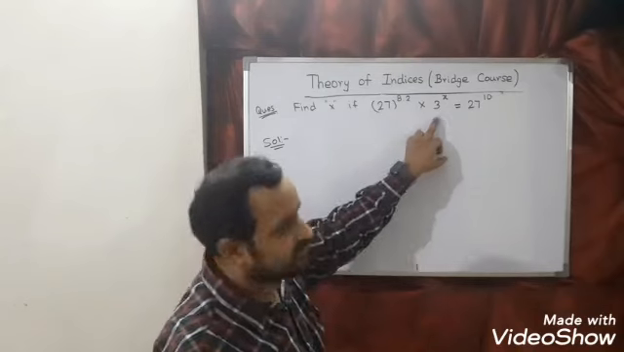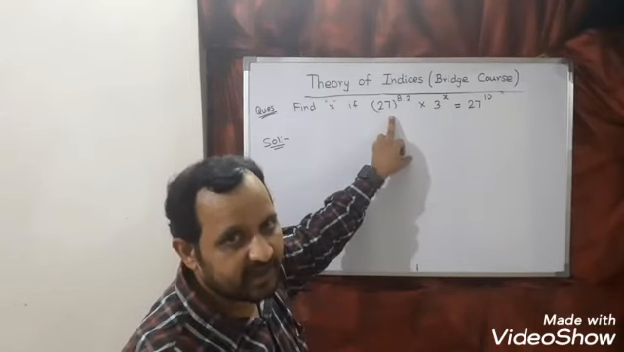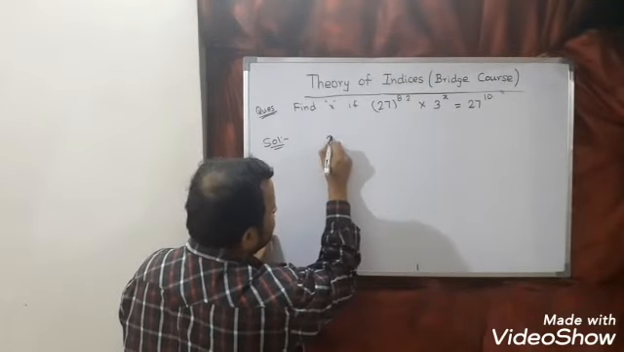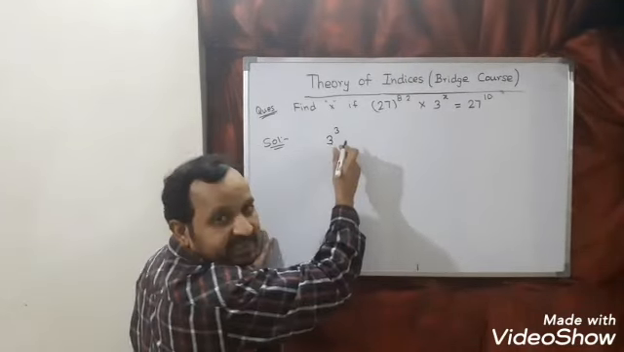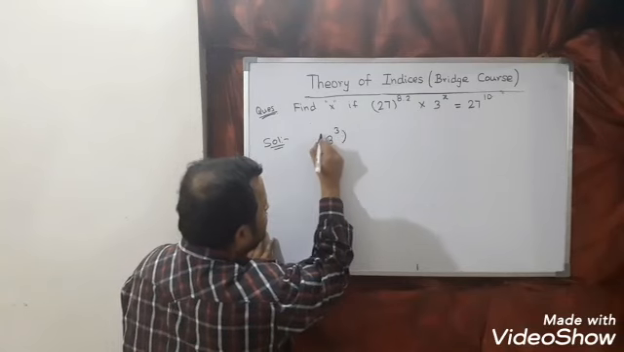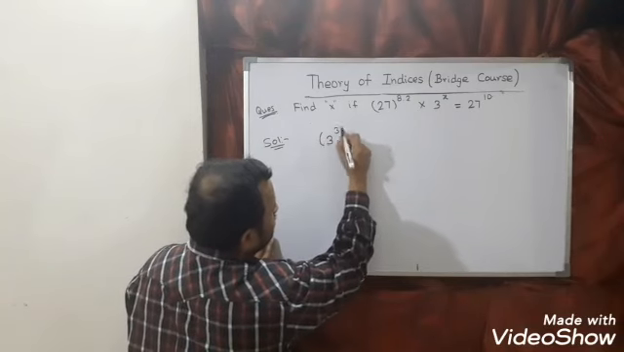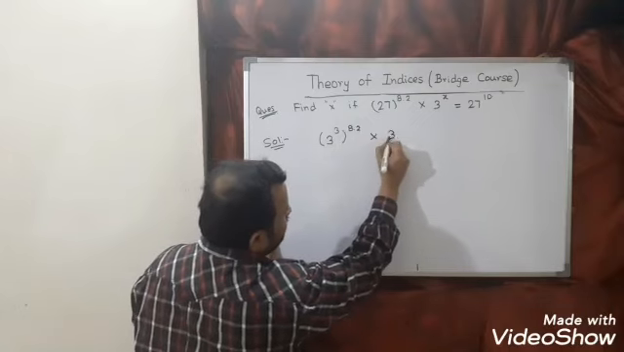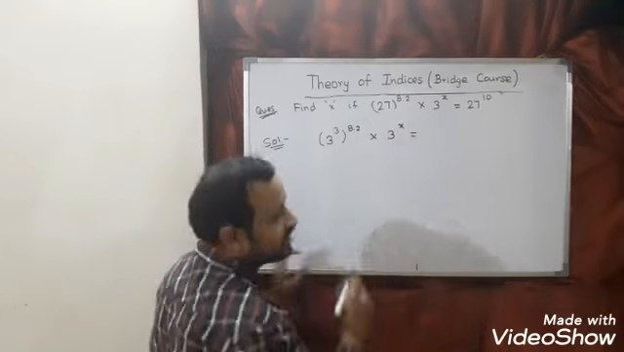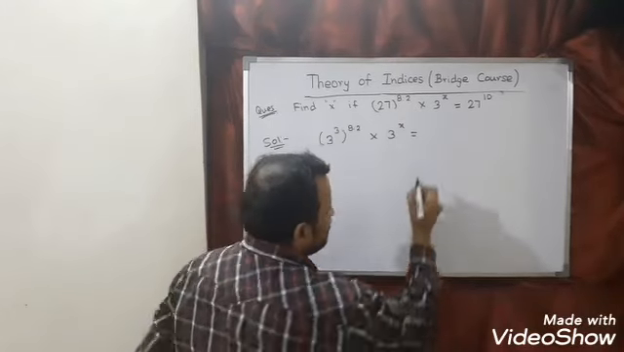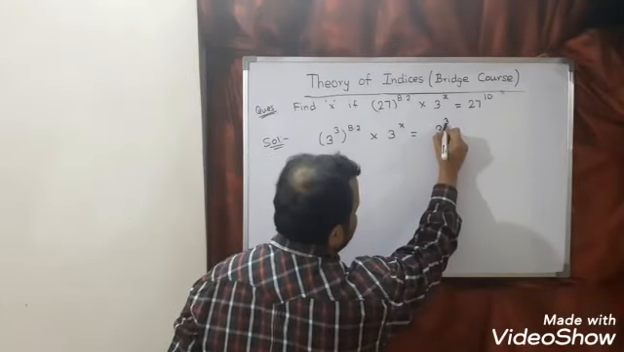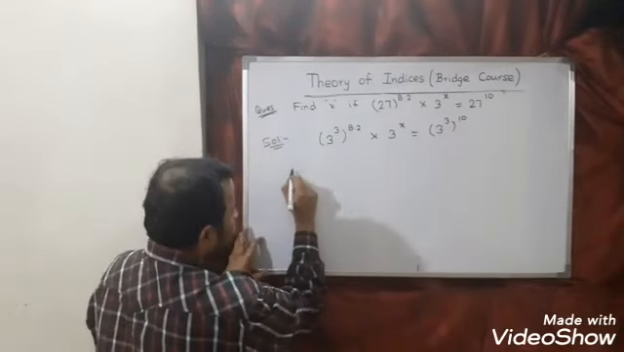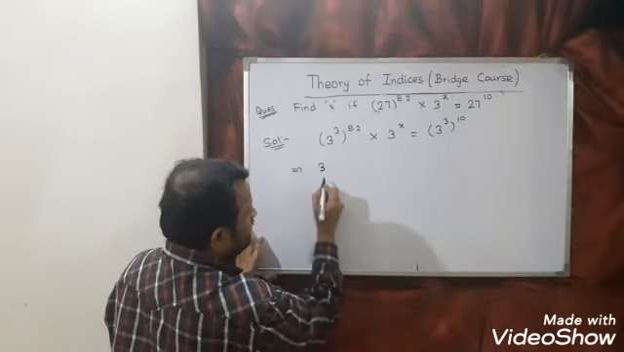Here 3 is here. 27, can we break it and write it in terms of 3? So 27 we can write as 3 power 3. 3 power 3 is nothing but 27. So in this, I can say 8.2 into 3 power x is equal to, this 27 we can write as 3 power 3 and whole power, this we can say 10. Now this we can write as 3 power.